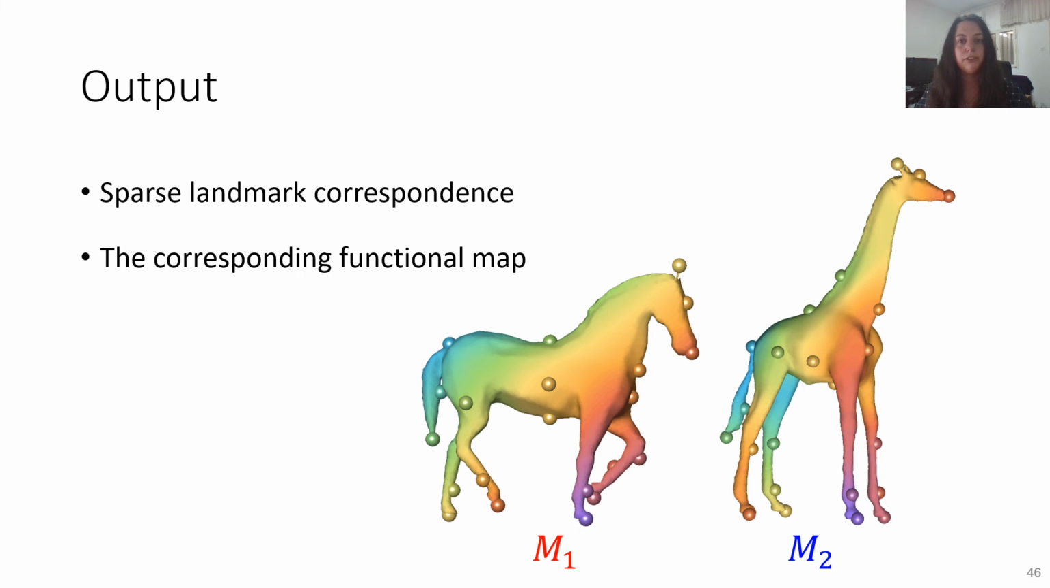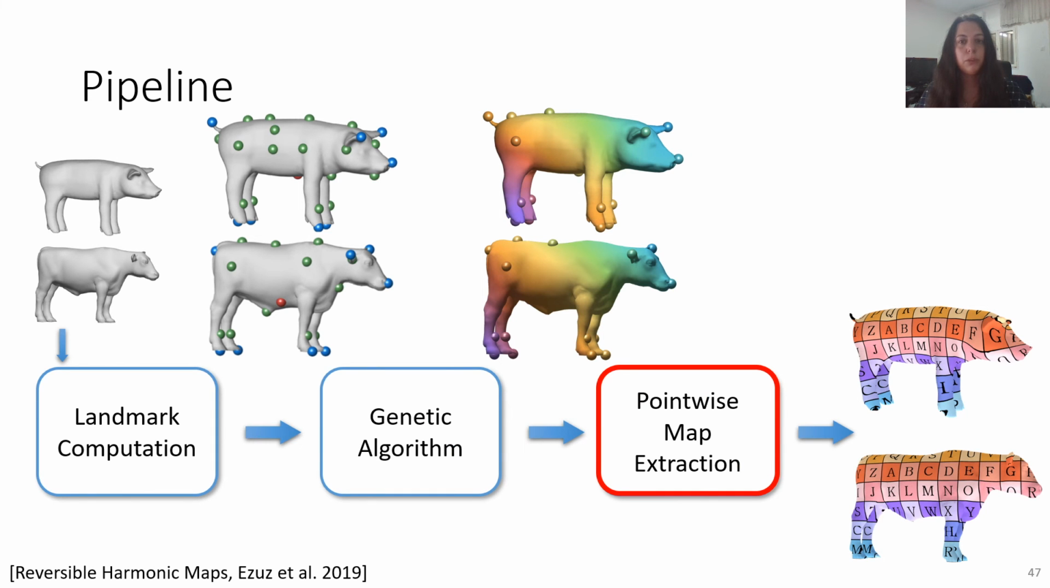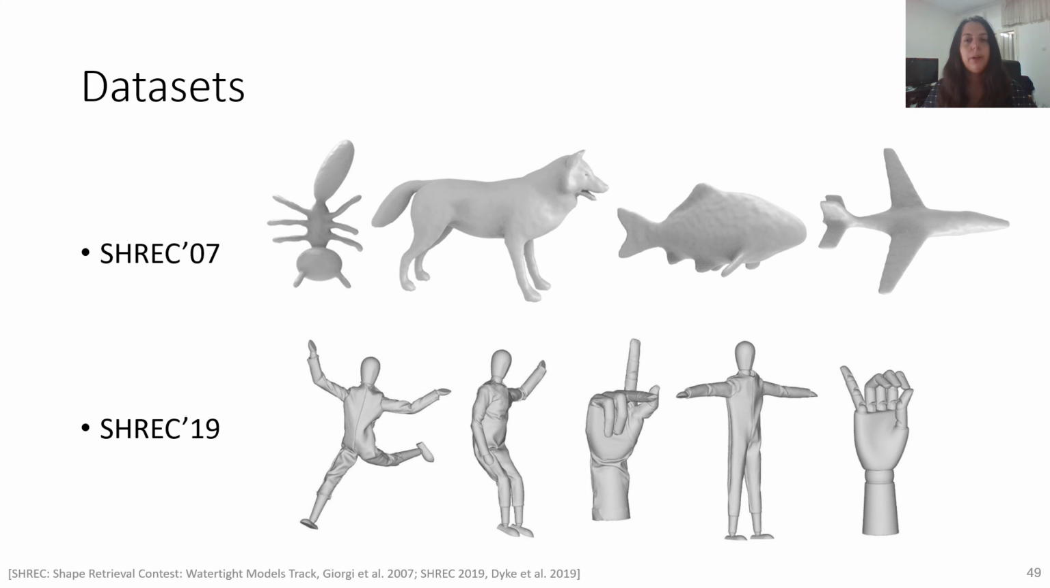Our output is the sparse correspondence of the landmarks and the functional map based on that correspondence. As a post-processing step, we use the functional map as input to reversible harmonic maps to receive an accurate point-to-point map. Now I'll show a few results. We run our algorithm on two datasets, SHREC 7 that contains non-isometric shapes, as well as ground truth sparse correspondence between manually selected landmarks, and SHREC 19 that contains shapes of different topologies.